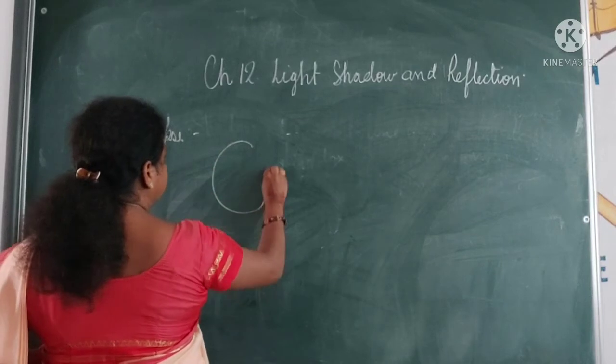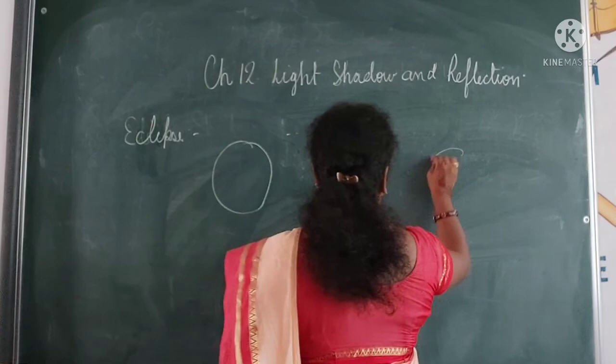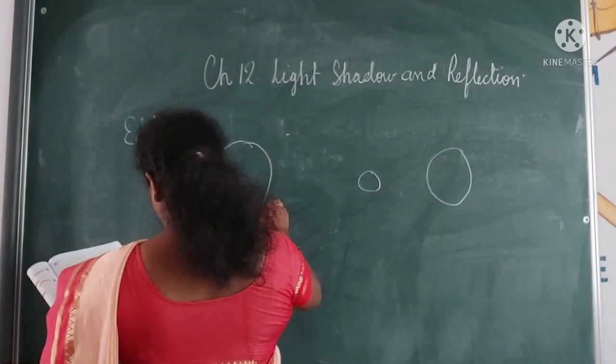Suppose this is the sun. In between comes the Earth, and then there is the moon. So what happens? This way it forms.